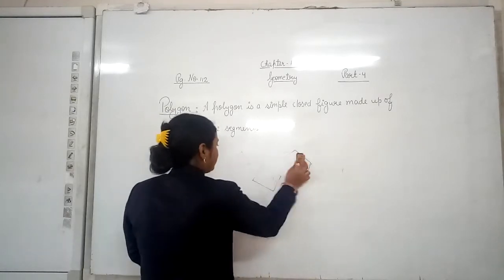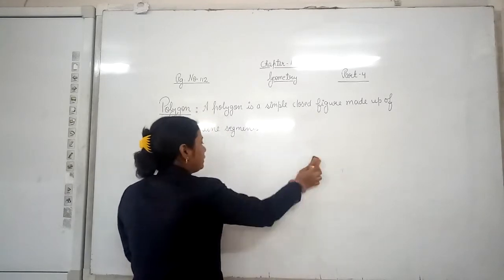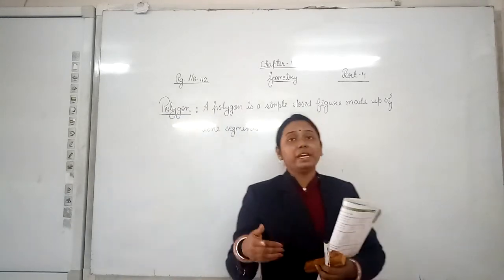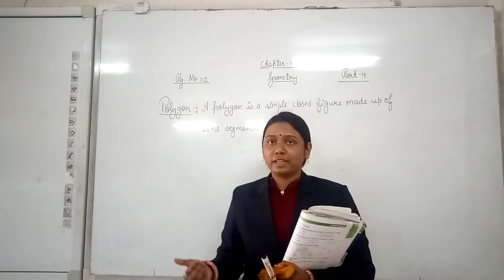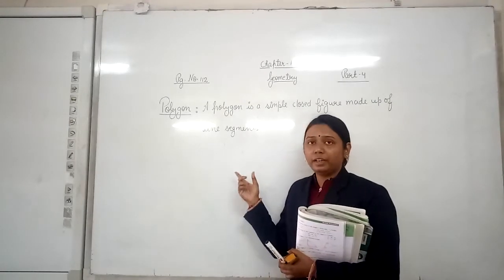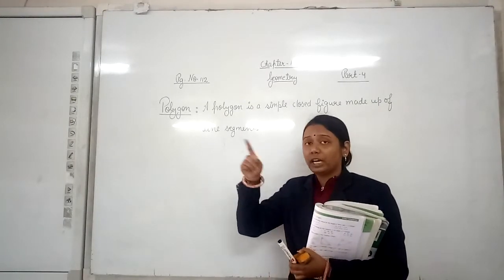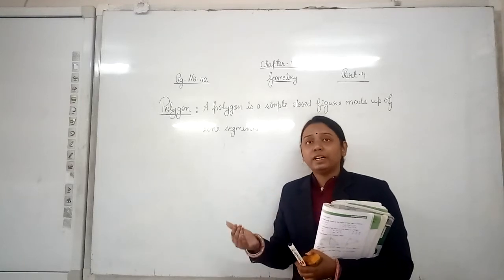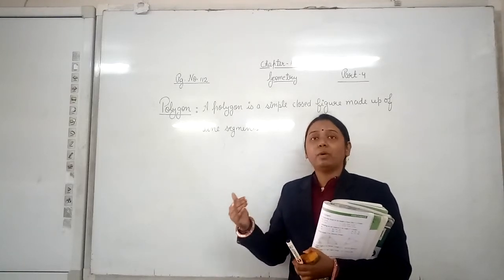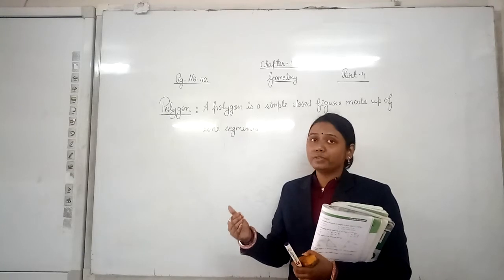These polygons may have different numbers of sides. Here I drew a triangle earlier, which had 3 sides. Similarly, we may have different polygons with different numbers of sides.